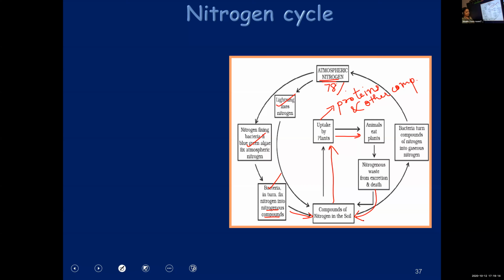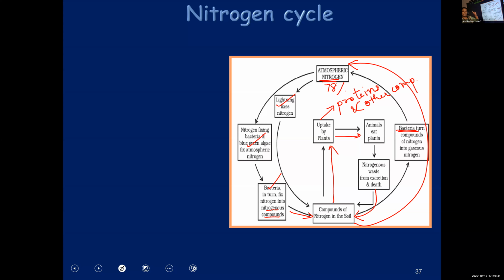Nitrogen compounds will again reach the soil. And some amount of these nitrogen compounds is converted back to nitrogen gas by another set of bacteria. That is also very important. Otherwise, the percentage will keep reducing. So in order to maintain that 78% always constant, some other bacteria will convert the nitrogen compounds back into nitrogen.